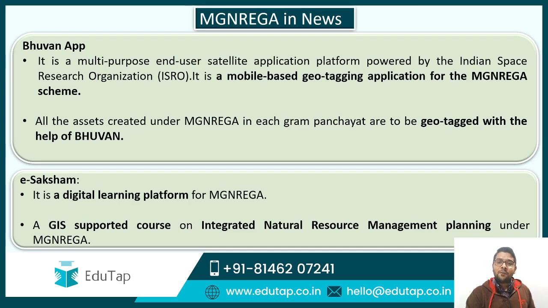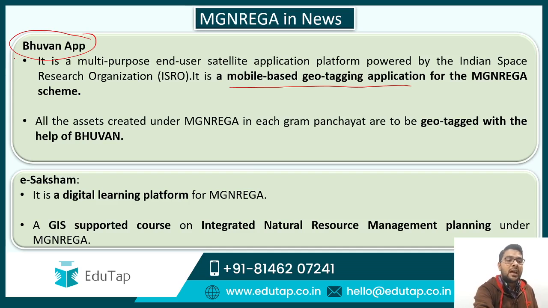So guys, till now we have talked about the introduction, objective, as well as the different shelves of work, as well as the key stakeholders at different levels. Now we will talk about the MGNREGA in news, or we can say the associated news regarding the MGNREGA. So the first news is about the Bhuvan app. What is this Bhuvan app all about? Bhuvan is a mobile-based geotagging application which is used to tag the assets which have been created under the MGNREGA.